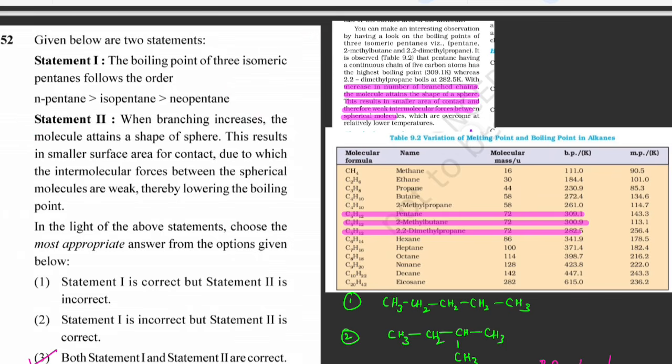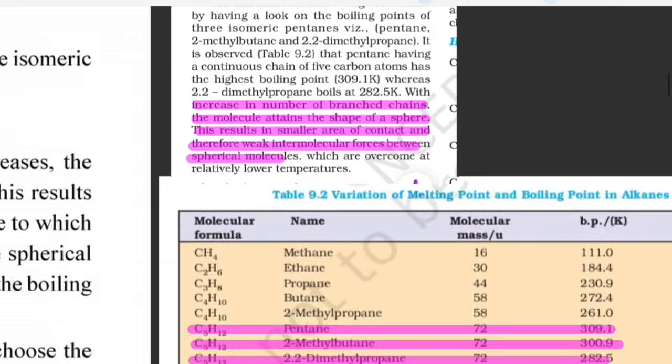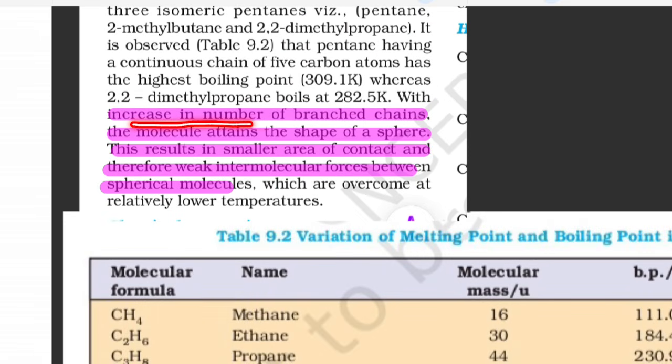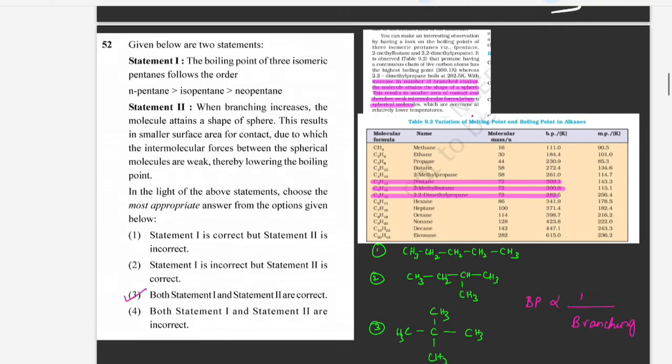The second statement is, when branching increases, the molecule attains the shape of a sphere. This results in smaller surface area for contact, due to which the intermolecular forces between the spherical molecules are weak, thereby lowering the boiling point. Even this statement is directly picked up from the NCERT textbook. See here, with the increase in the number of branch chains, the molecules attain the shape of a sphere. This results in a smaller area of contact and therefore weak intermolecular forces between the spherical molecules. So even this statement is true. Both the statements are true, so you can write that both the statements are true.